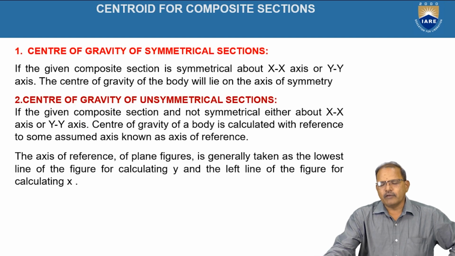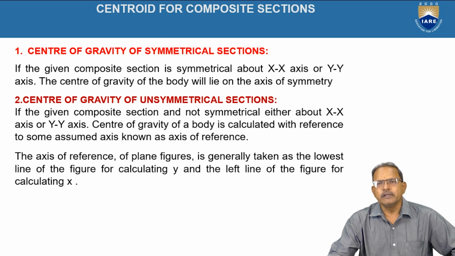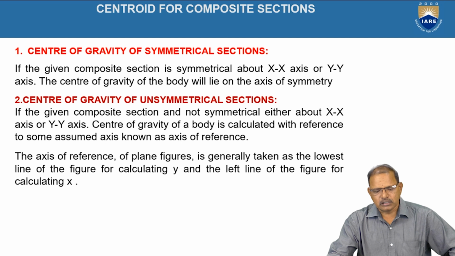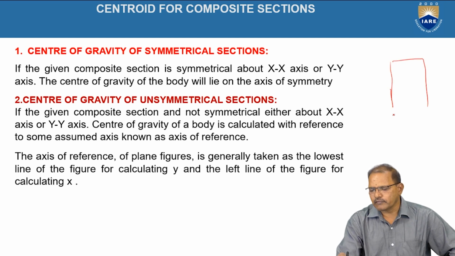Okay, center of gravity of symmetrical sections now. Here symmetrical sections means it may be a rectangle or a circle. The intersection of the reference lines, when it is symmetrical, means here now, it is in the form of a rectangle.